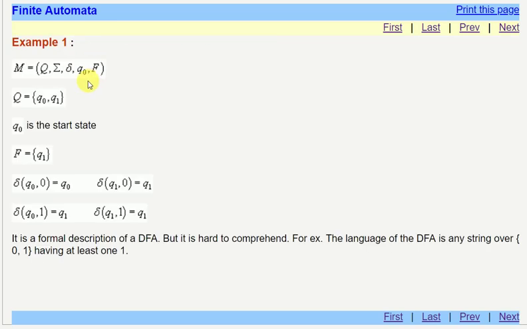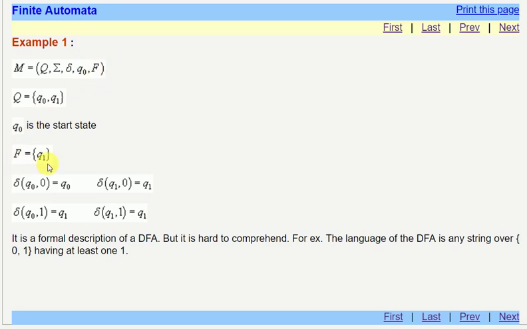For example, if we talk about the language which is accepted by a DFA M, Q is the set of states, which is Q0, Q1. Let Q0 be the start state, Σ is the set of symbols, and delta is the set of transition functions. Q0 is the start state, and F is the final state.